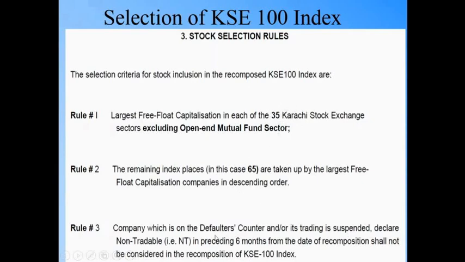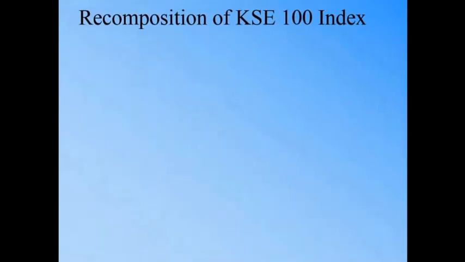Or similarly, the company may still fall in the next 65 companies in descending order, but since it has been suspended or declared as non-tradable, this company cannot be part of the KSE 100 index. This is how the KSE 100 index is actually being calculated.